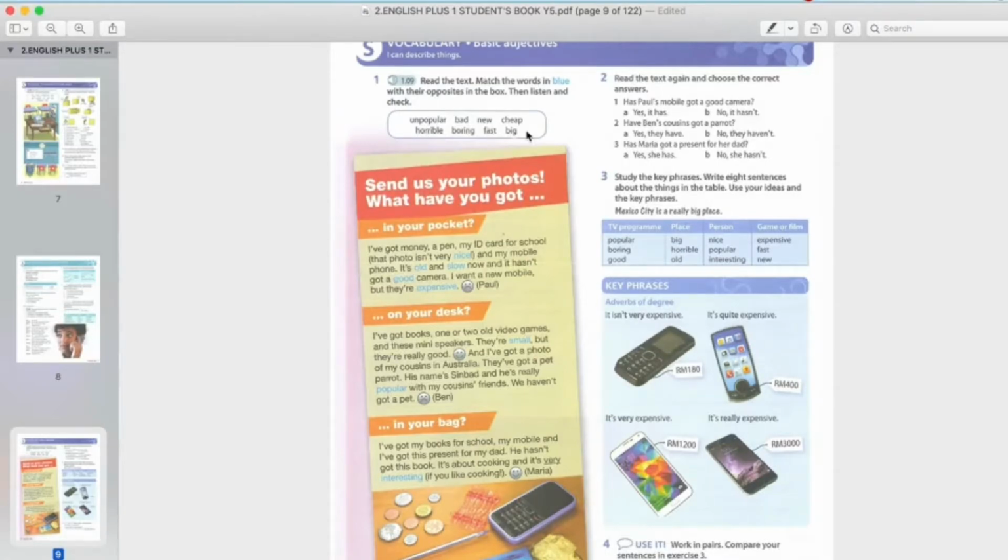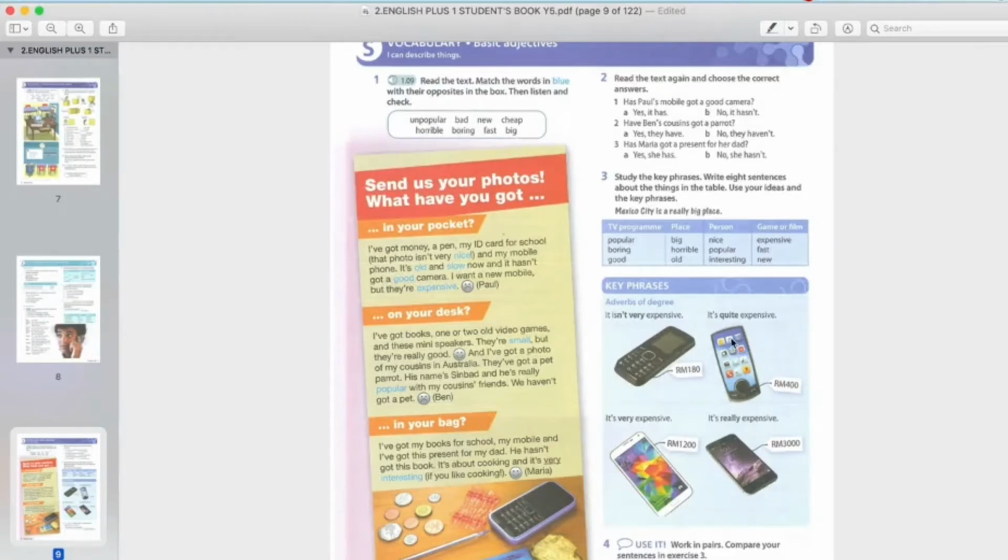Cheap, murah. The opposite will be expensive. Murah lawan dia mahal, expensive. Horrible, teruk. The opposite word is nice. Nice, cantik kan. Boring, bosan. What is the opposite of boring? Interesting. Menarik lawan dia bosan. Fast, laju. The opposite word is fast and slow, perlahan. And last one, big, besar. The opposite word is small, big and small. So you should know the opposite of the adjectives. Kata berlawanan untuk kata-kata sifat tu.